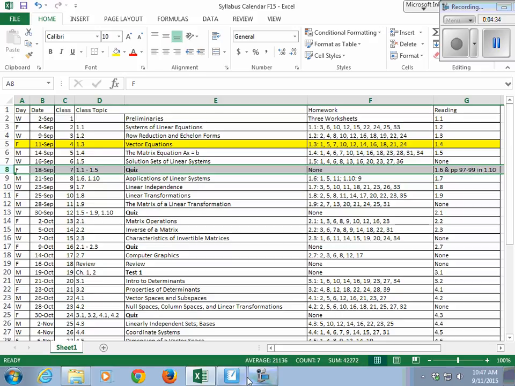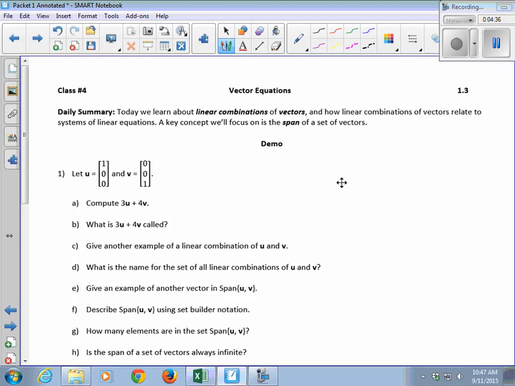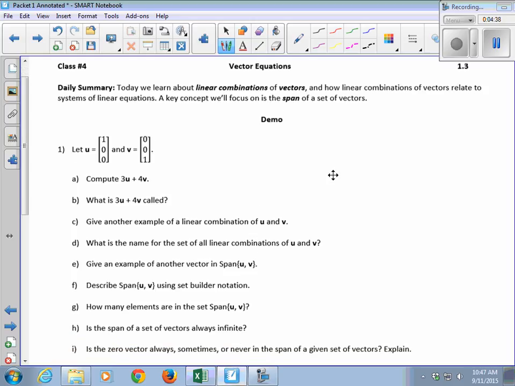All right, so let's look at today's lesson. Today we're talking about linear combinations of vectors and how linear combinations of vectors relate to systems of linear equations, because that's what we've been working on up until now. A key concept we'll focus on today is the span of a set of vectors.